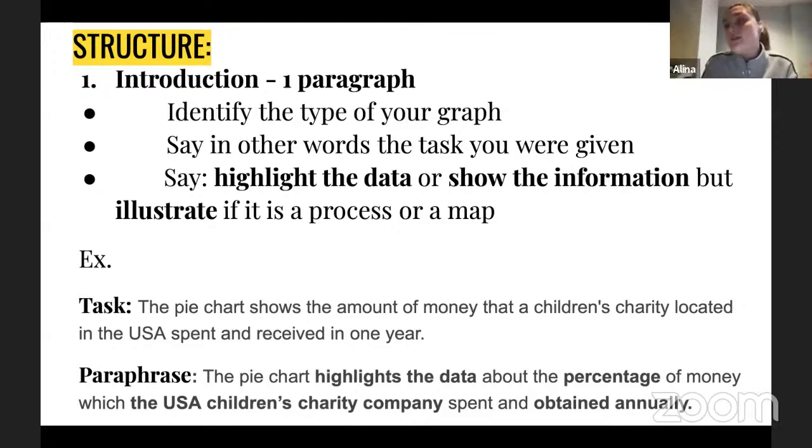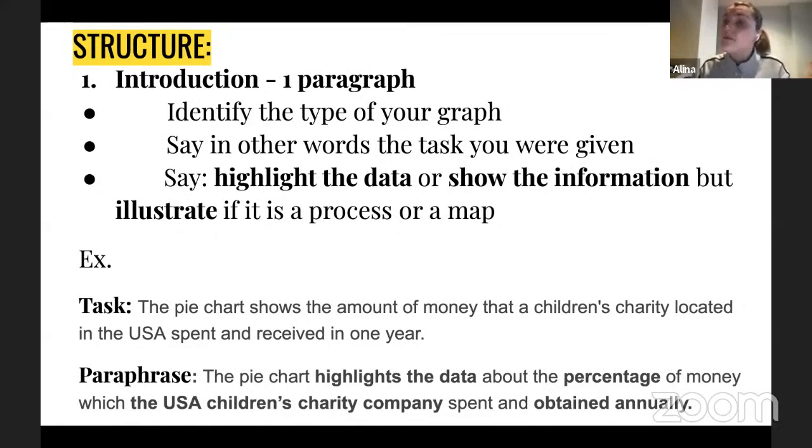And of course, you do not need to replace every single word. For example, I'm keeping spent, and that's fine. But I definitely know that there are a lot of options how to paraphrase the word receive, which means get or obtain. Obtain is a more academic option, and it's IELTS vocabulary. So I recommend you to use that word instead of get, but get would also be perfect to use, but of course in the appropriate grammar tense. And I'm replacing in 1 year with annually, which means the same.